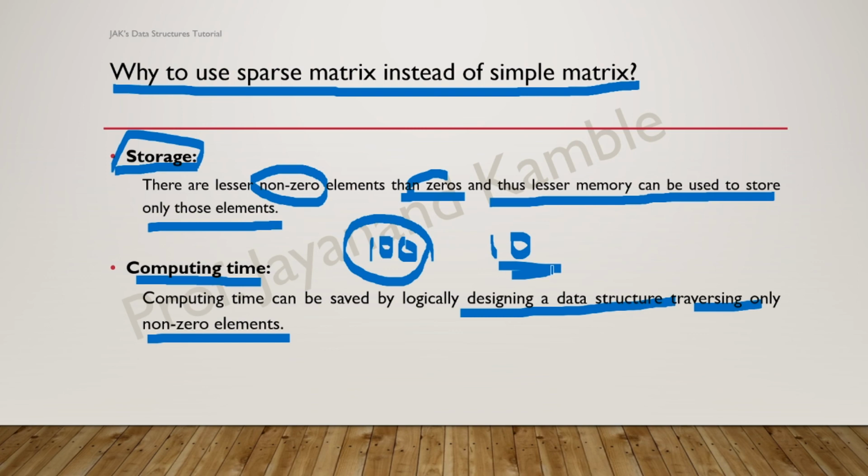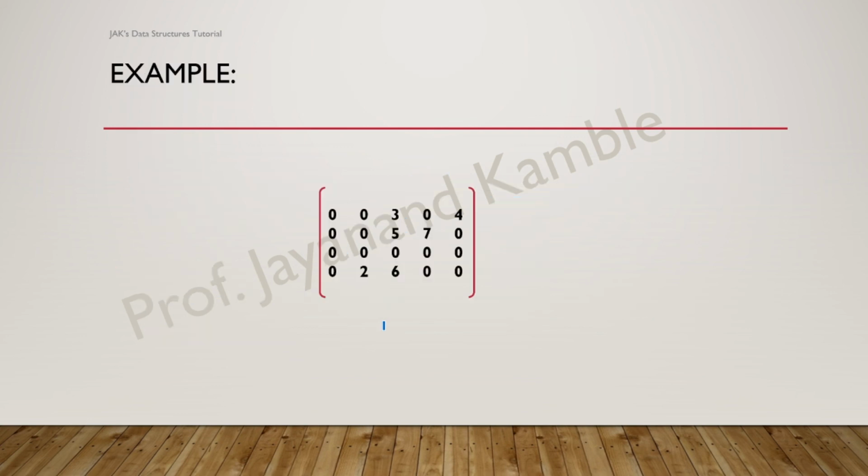But if we represent this matrix having 100 total positions, out of which only 10 are non-zero numbers, we traverse only 10 numbers by creating a sparse matrix. So here computing time will be minimized. So we can say that computing time can be saved by logically designing a data structure, that is a sparse matrix. Now let's see the example.